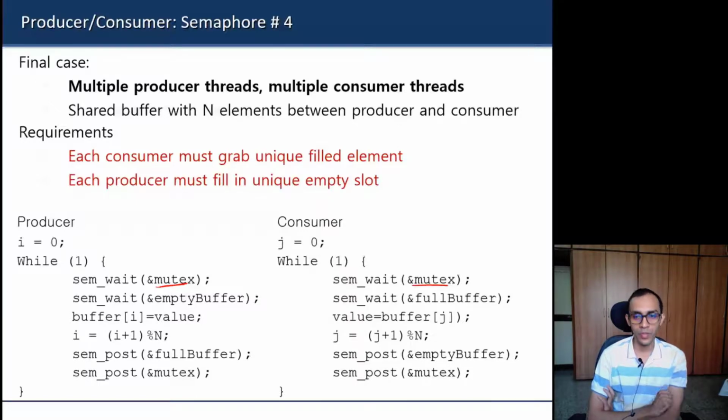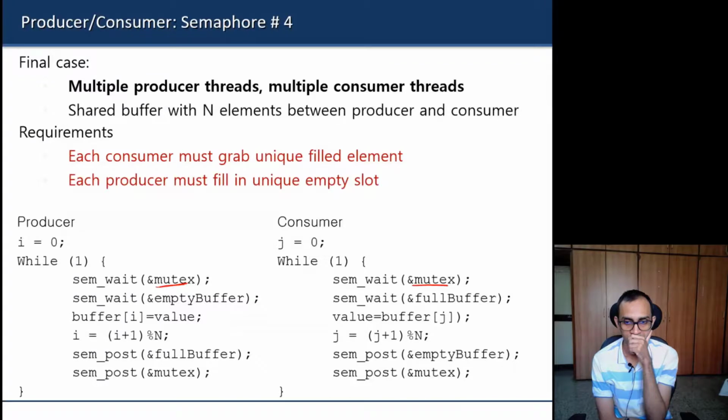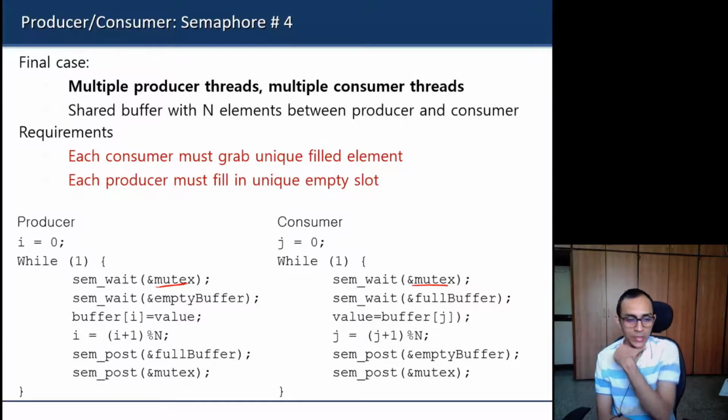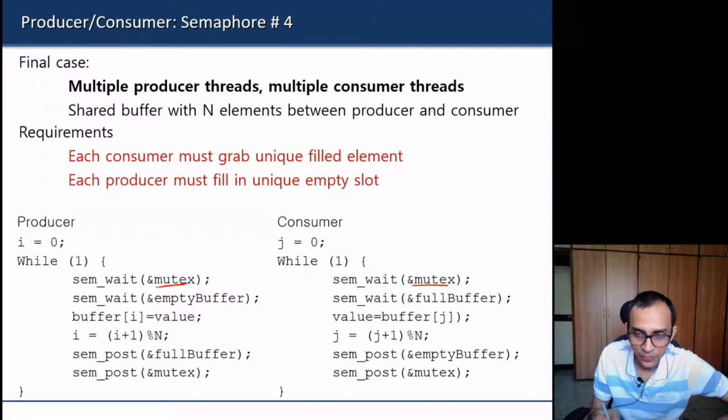Consumer waits for production, and so what schedule will cause deadlock? And producer waits for the mutex lock held by consumer. Yeah, good.